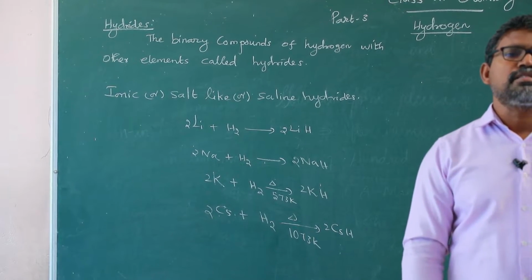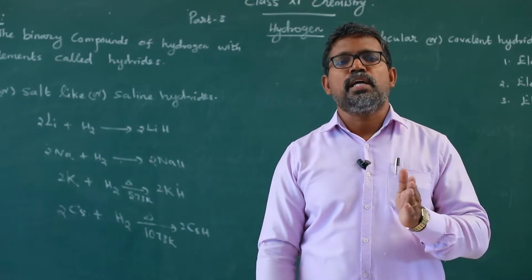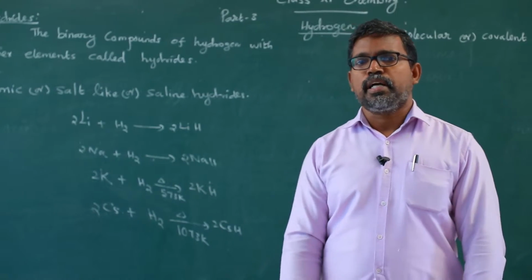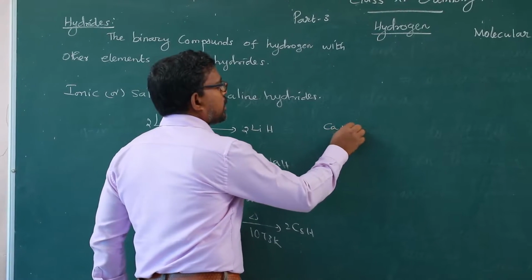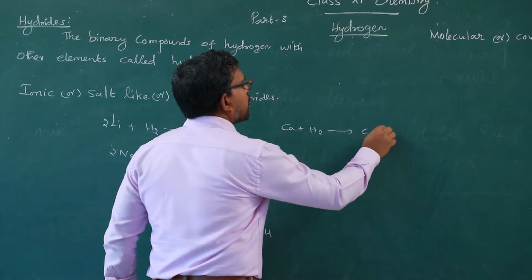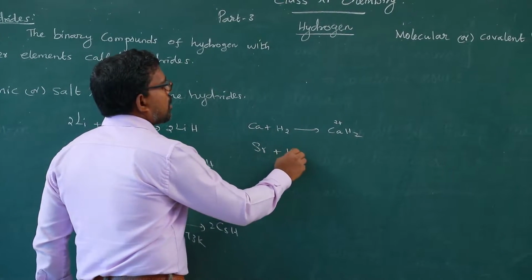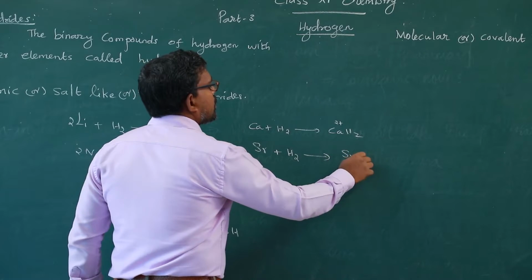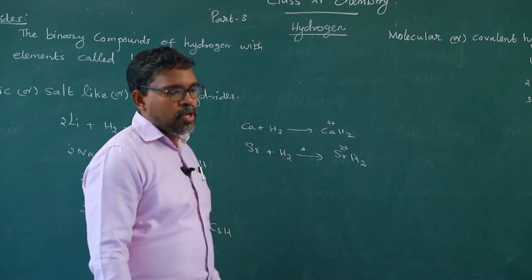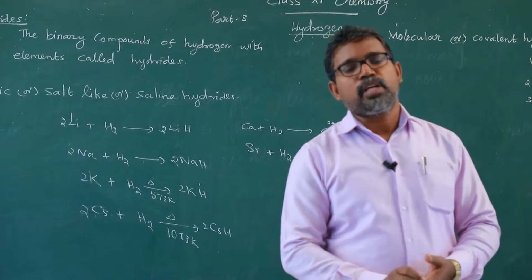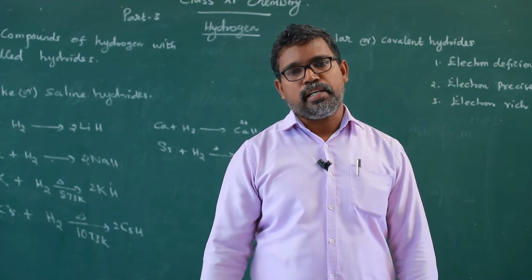Alkaline earth metals, calcium also. Calcium reacts with hydrogen, gives calcium hydride. Strontium reacts with hydrogen, gives strontium hydride. How to write the formula for calcium hydride? Calcium reacts with hydrogen, gives calcium hydride, because calcium shows +2 oxidation state. Strontium reacts with hydrogen, gives strontium hydride, strontium being in the +2 oxidation state. So, this is the way to prepare these ionic or salt-like or saline hydrides.